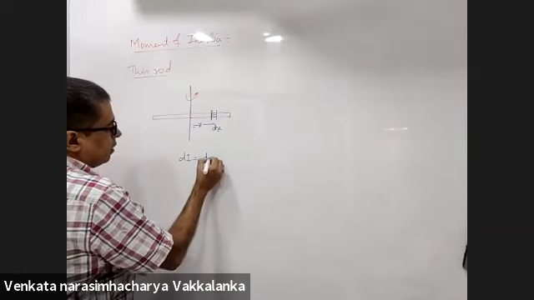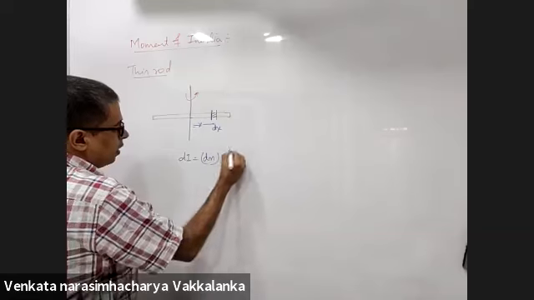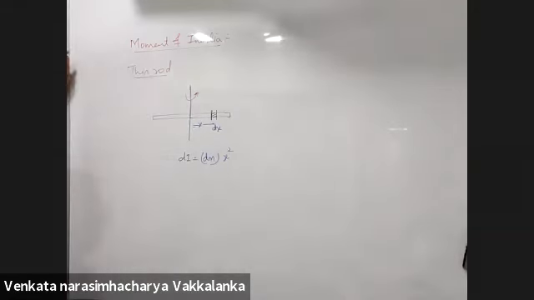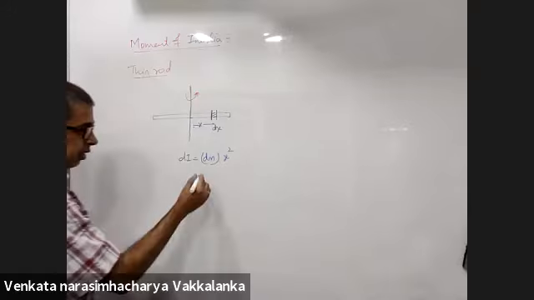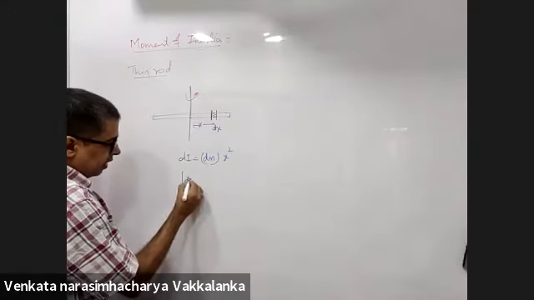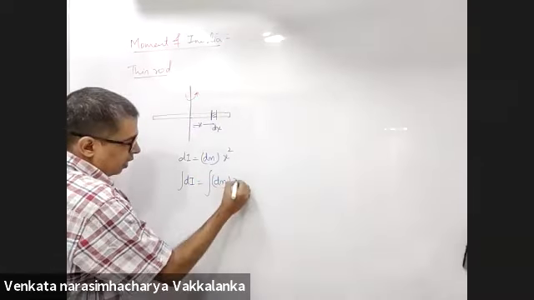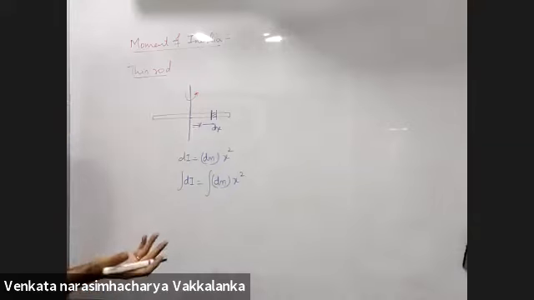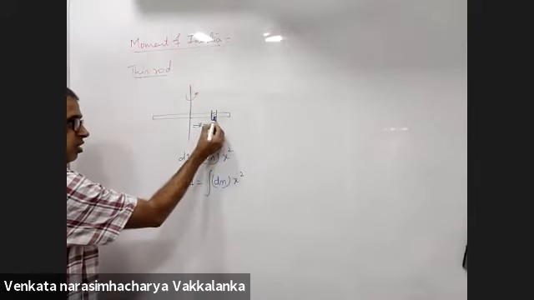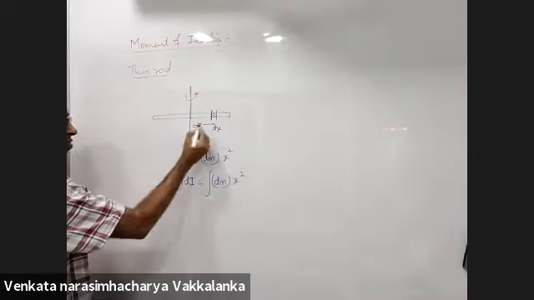dI is dm into x square. Integral dI is integral dm into x square. Why are you summing up all that? The moment of inertia of all the elements I will have to add up.